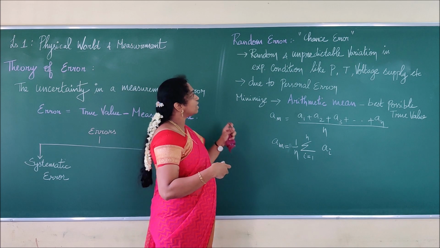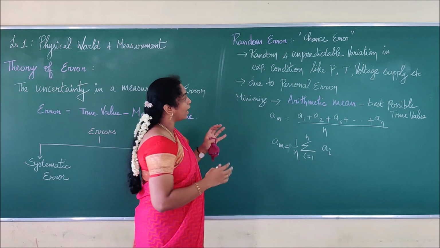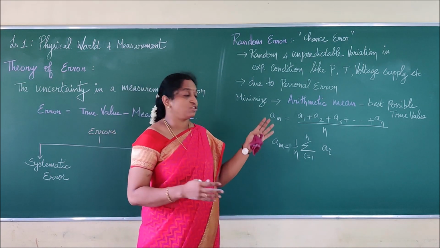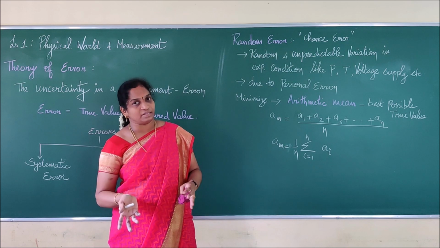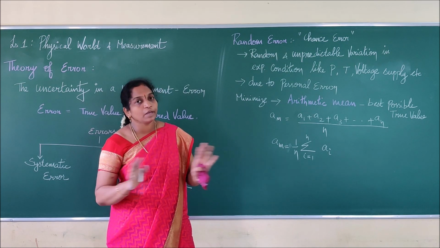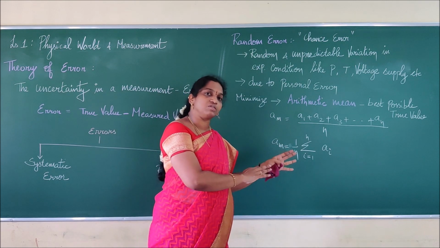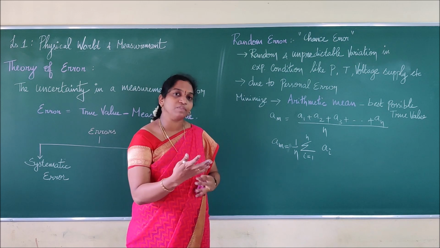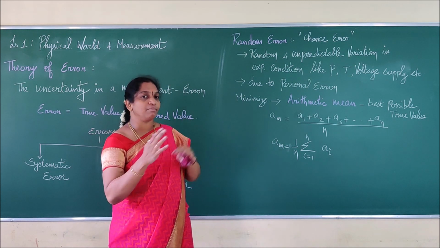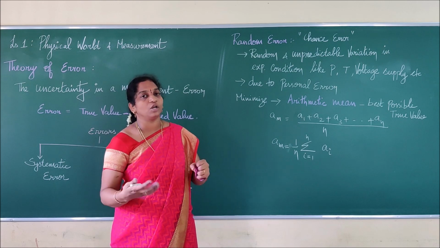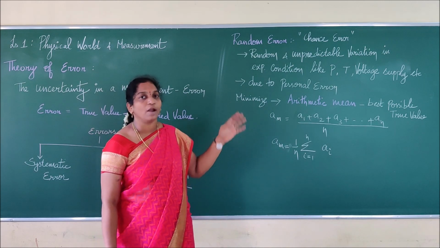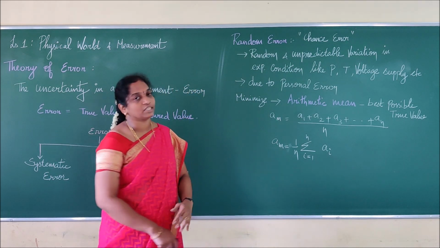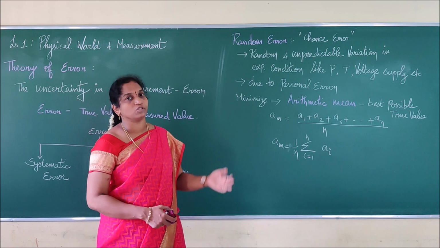Isn't it? So we say that this random error will occur by random and unpredictable variation in experimental conditions like pressure, temperature, voltage supply, etc. The same thing, right? So error will be a common one, but if it is repeating continuously, we can call it systematic. If it is not repeating and takes place due to a random thing, sometimes it is correct, sometimes it is changing. If the value is changing continuously, we can call that error a random error.